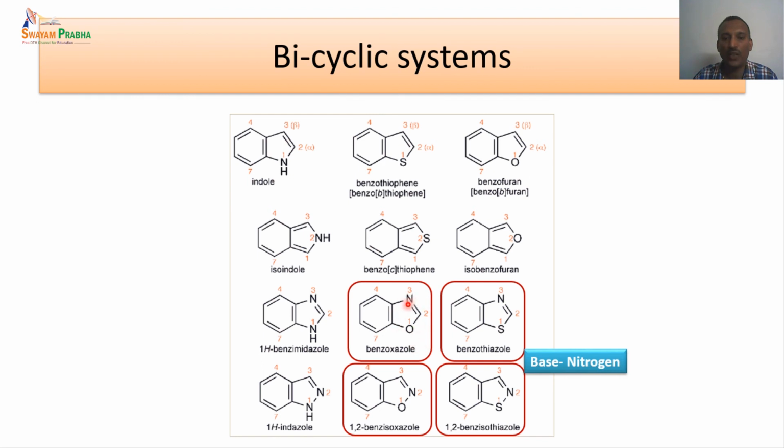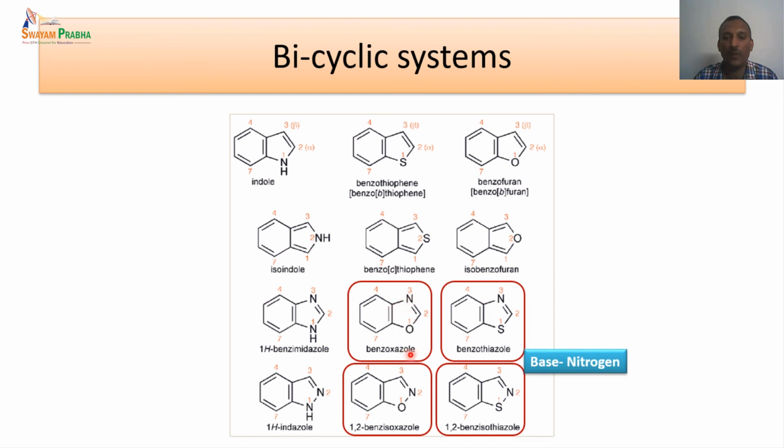So in this particular case, we have a nitrogen and oxygen heterocycle. So the ring should be named after the nitrogen. So this is an oxazole: oxa means oxygen is present, and azole for the nitrogen that is present. The ole is basically for the 5-membered ring, because this is a 5-membered ring.